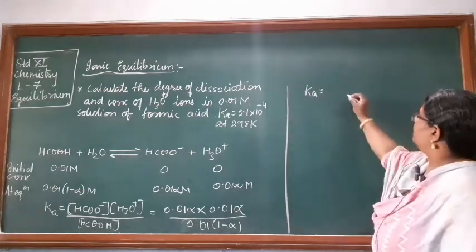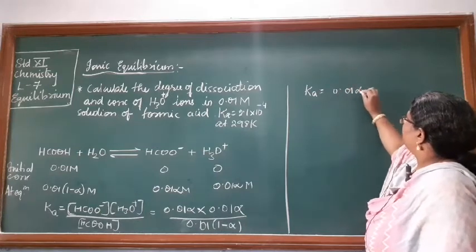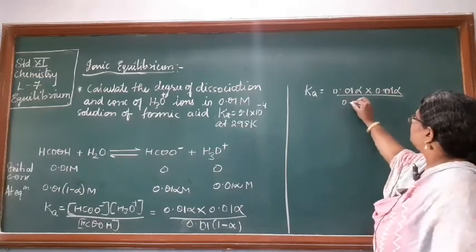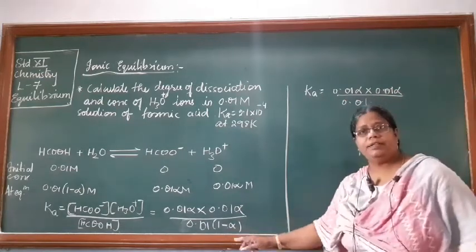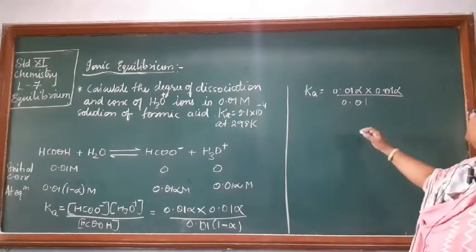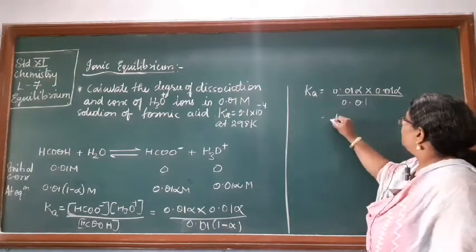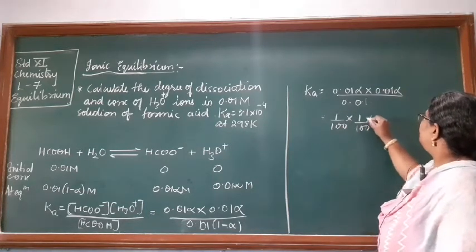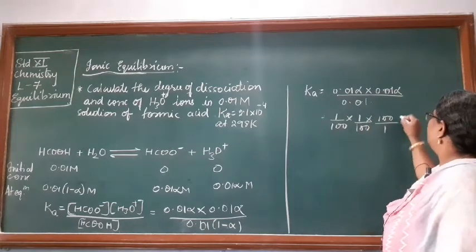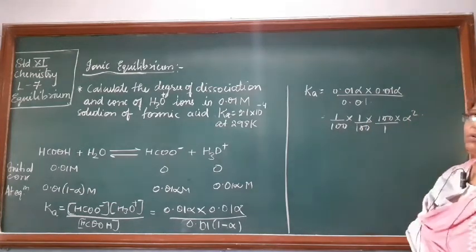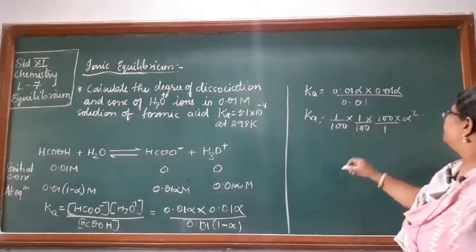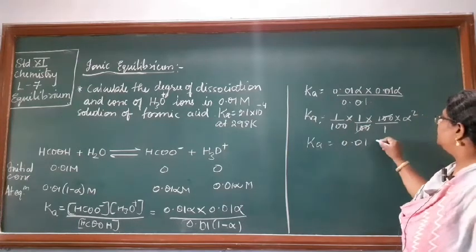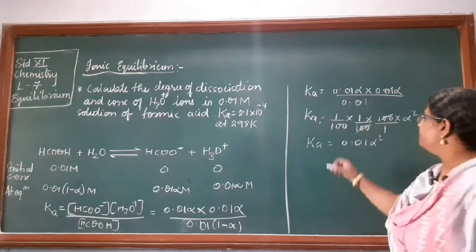Ka will be equal to 0.01 alpha into 0.01 alpha upon 0.01, and this part becomes equal to 1. So I have it this way: 1 by 100 into 1 by 100 into 100 by 1 into alpha square. That is how Ka comes out. So this and this cancel out, and I have Ka equal to 0.01 alpha square.